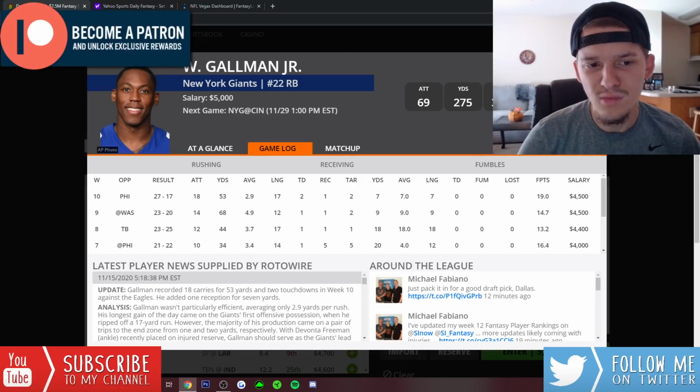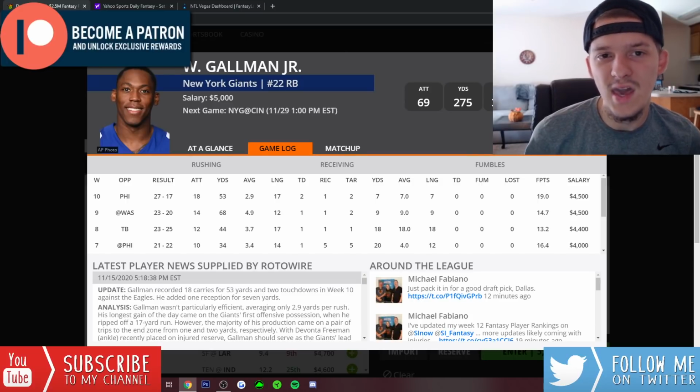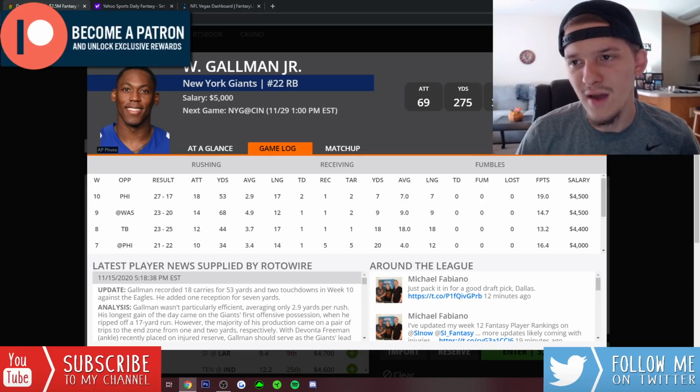He's had some tough matchups too, like against Philly, Tampa Bay, Washington. Had to face Philly again. Now he gets to face the Bengals, a team that has always struggled against the run, a team that you can definitely run on overall. Right now, the Giants are pretty big favorites in this game as well. I think they're favored by 5 or 6. Pretty good game script, good matchup, cheap price tag as well. I think Wayne Gallman at 5K, another guy that we can look to in this 5K range.